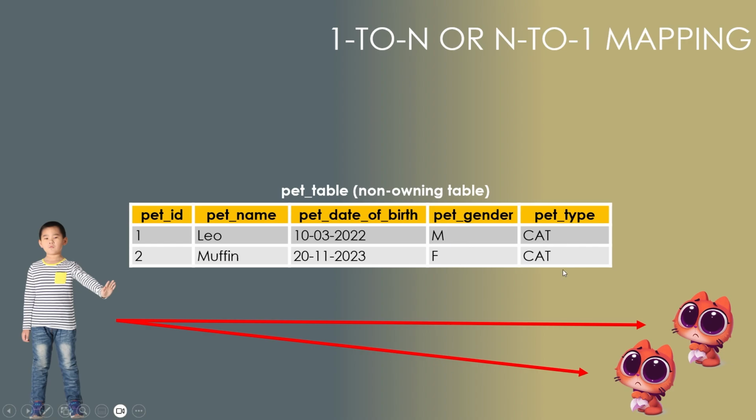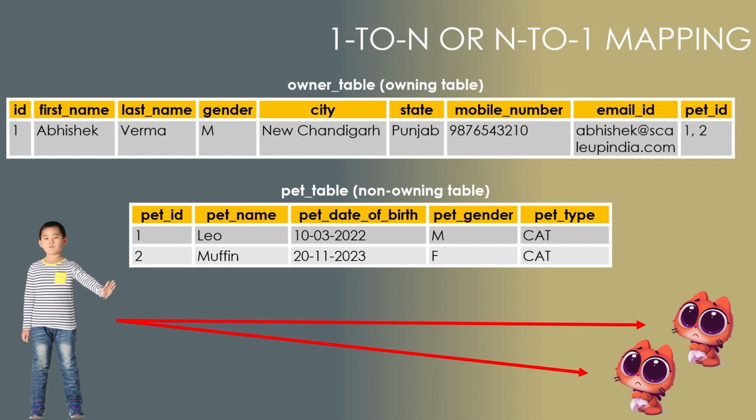And for the owner side, it will look something like this. The owner table is still the owning table. We have all the data of the owner. And this time I need to say that this owner is having two pets. So in the pet ID column, I'm saying 1, 2. Now the point is, when you write something like this, 1, 2.